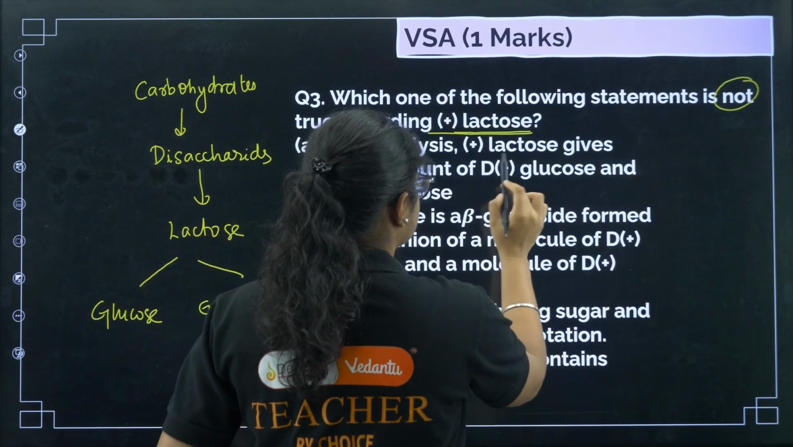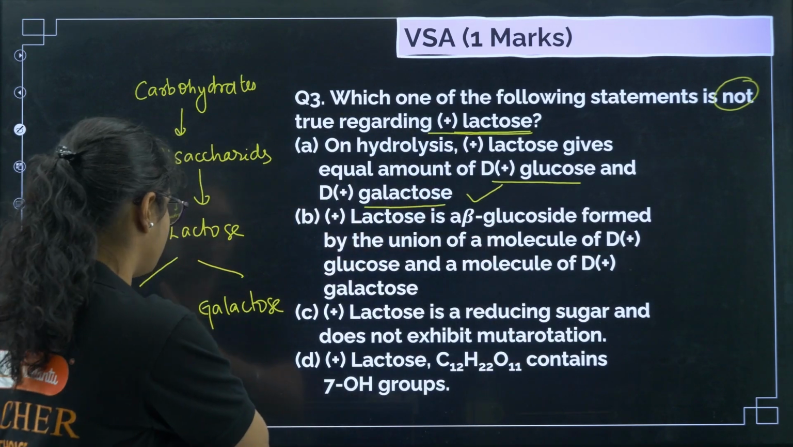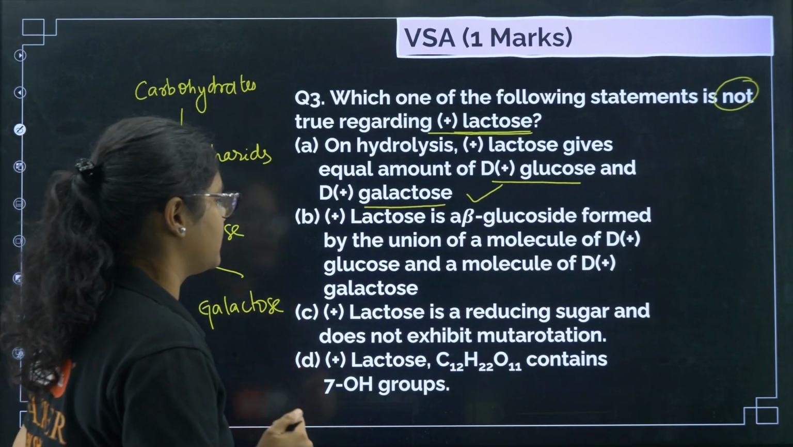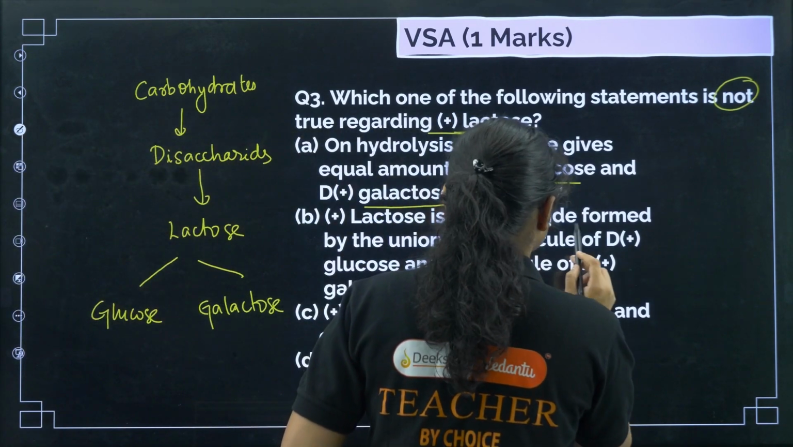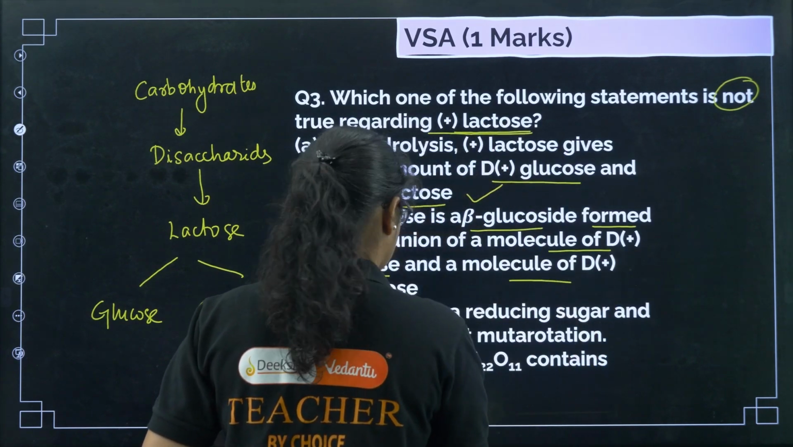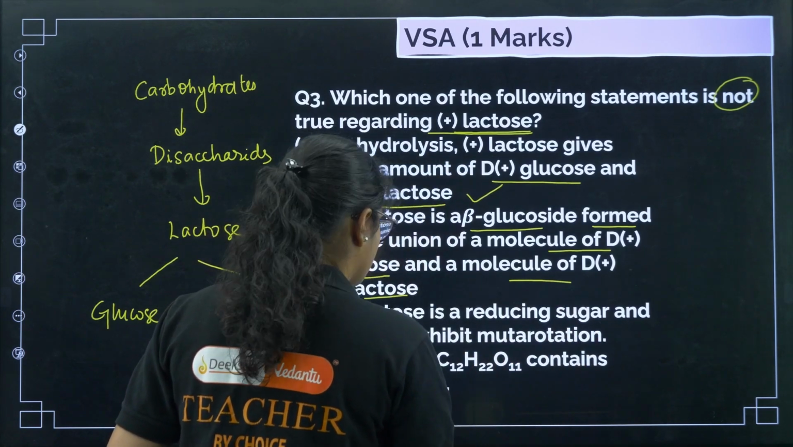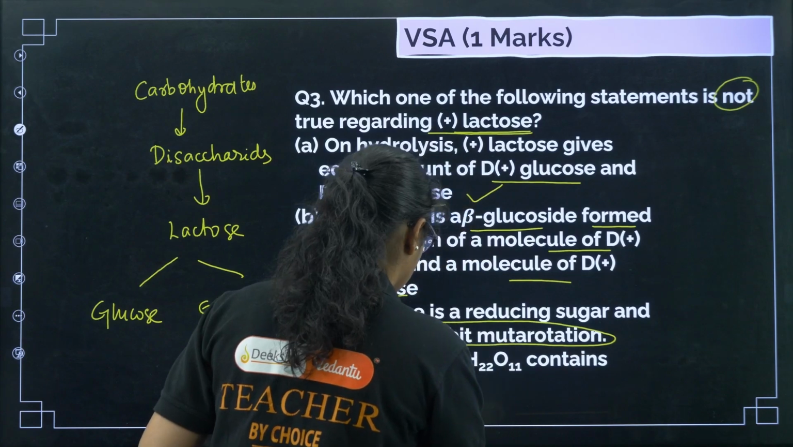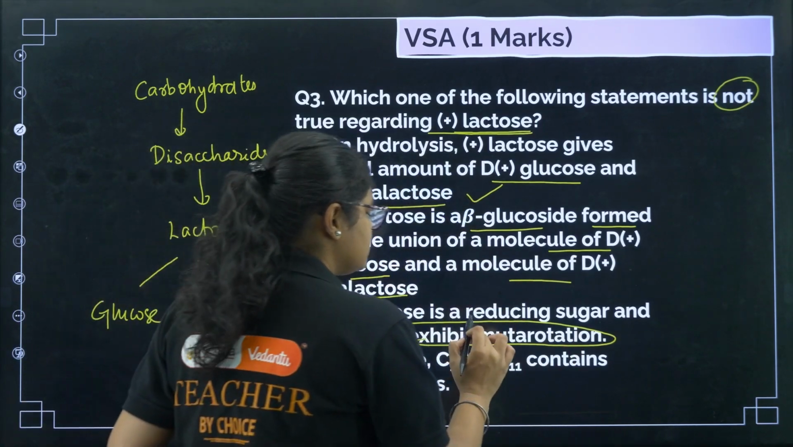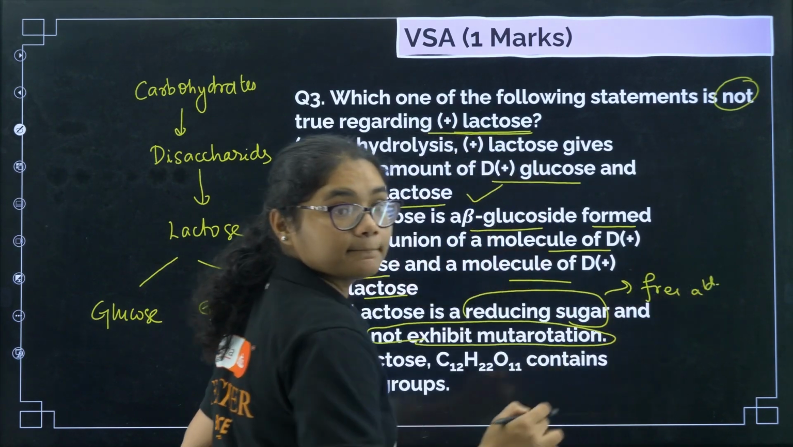On hydrolysis, lactose gives equal amounts of glucose and galactose. Yes, this is correct because it is made up of glucose and galactose. If you break lactose, you will get glucose and galactose. Now, lactose is a beta glucoside formed by the union of a molecule of D-glucose and a molecule of D-galactose. Yes, this statement is also correct. Now, lactose is a reducing sugar and does not exhibit mutarotation. This statement is incorrect. Now see, reducing sugar means any sugar which has a free aldehyde group.